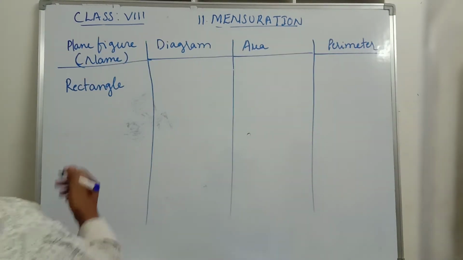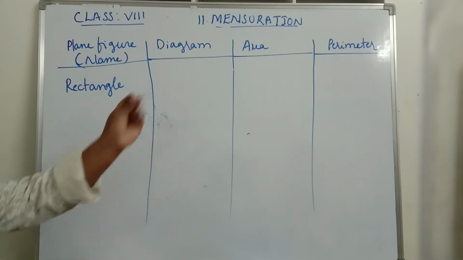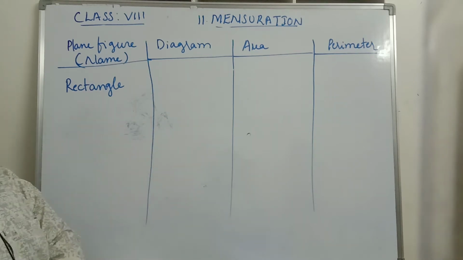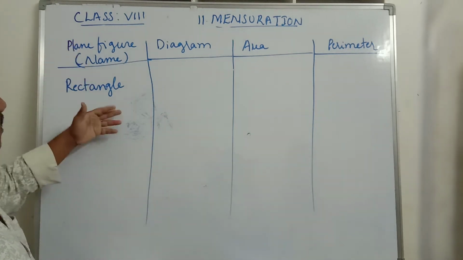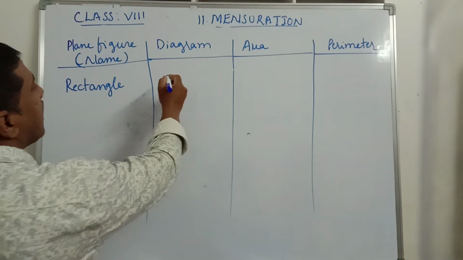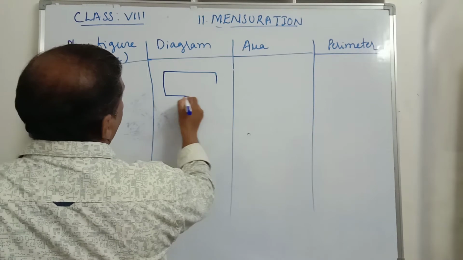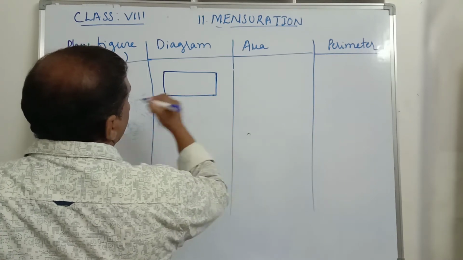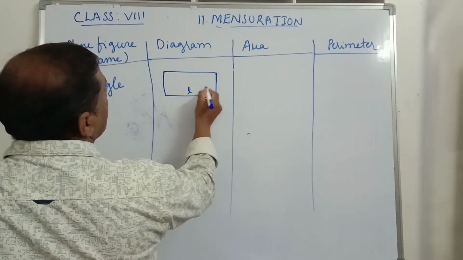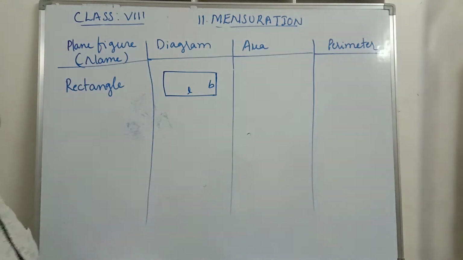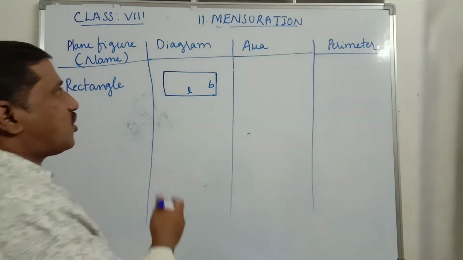Now we will discuss some of the formulas related to area and perimeter of plane figures. The first plane figure is the rectangle. What is a rectangle? A quadrilateral in which opposite sides are equal. This is the length and this is the breadth.